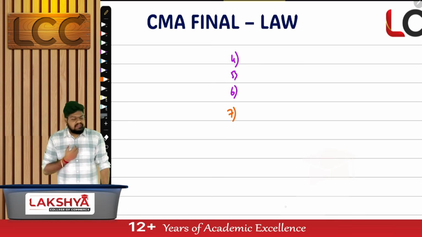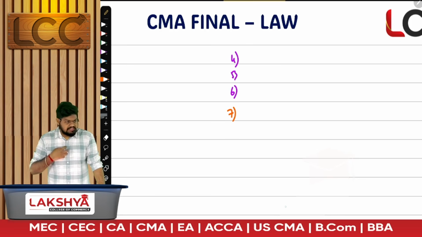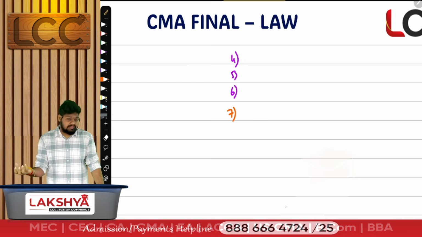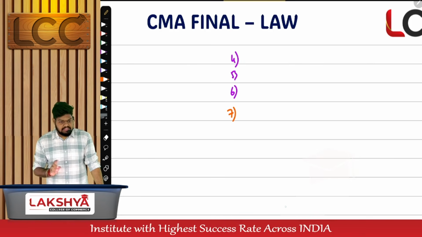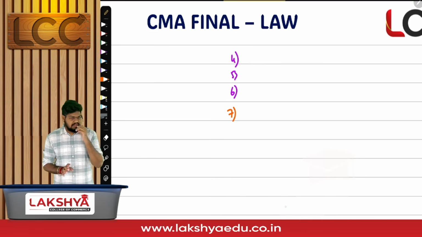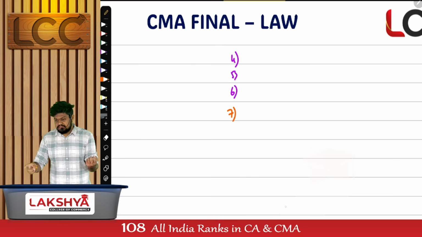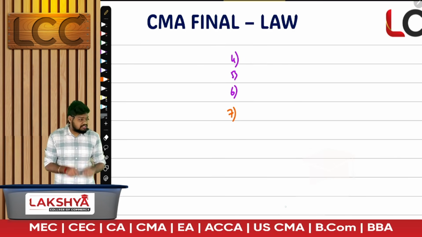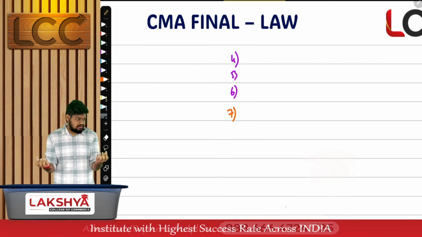Will a director work for the company's benefit or personal benefit? Company's benefit, that means he is always going to look for the company's interest. But at the same point of time, he might also have personal interest involved. Can we deny the director from having personal interest? A director will have both the company interest as well as personal interest. He'll always work for the company's interest. But if at all he is put in a situation where his personal interest and the company's interest are conflicting with each other, there's a chance that he might choose personal interest.